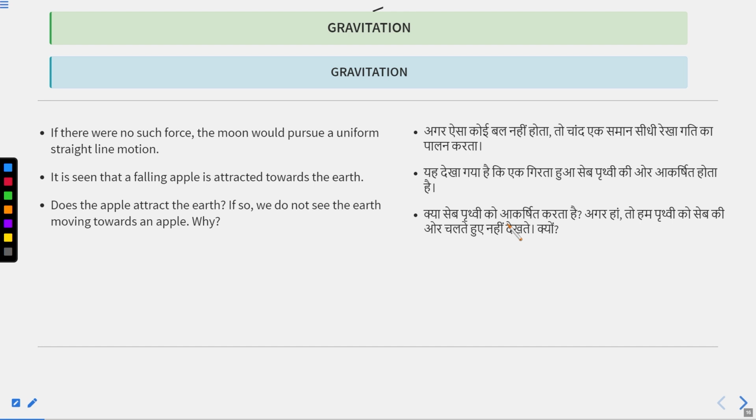If there were no such force, the moon would pursue a uniform straight line motion. If there would not be any centripetal force there, then what will the moon do? The moon will pursue a straight line motion. And we have seen that a falling apple is attracted toward the earth.